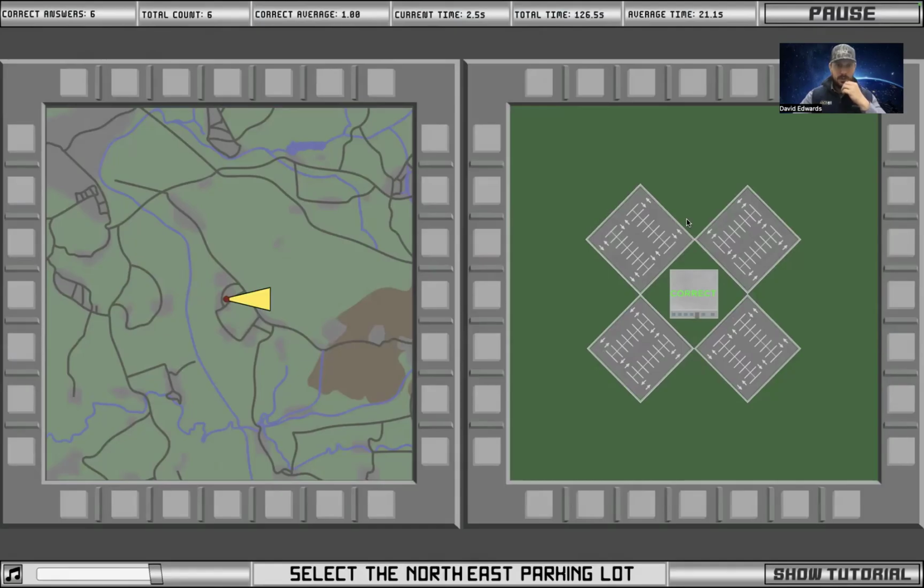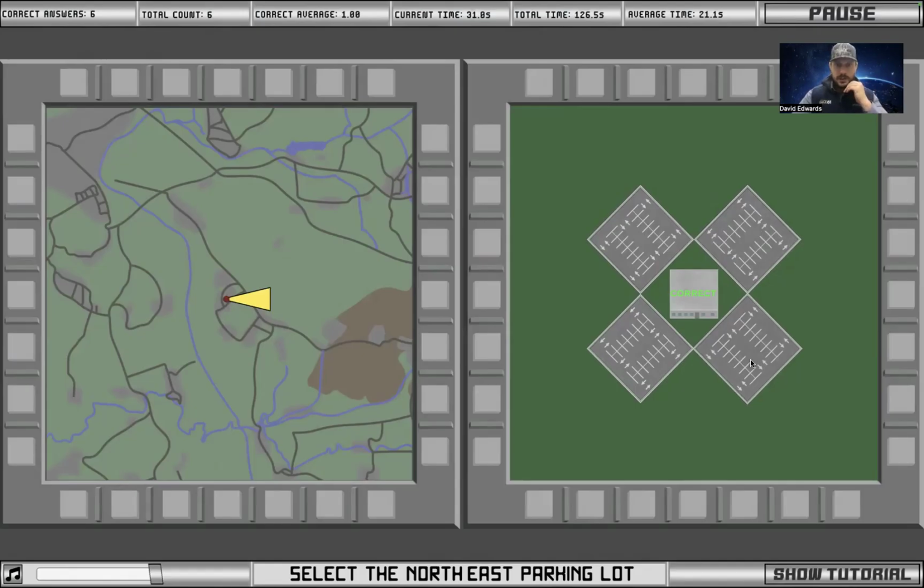Select the northeast parking lot. So you've got to pivot a couple of times. You either pivot like 45 degrees or 90 degrees. If I said that wrong before, just see this orientation right here. This is pivoting like 45 degrees to begin with, and then this is a 90-degree pivot. This is a 90-degree pivot. So for northeast, you're going west already, so you're going to have to pivot a couple of times. If you pivot over here, you're going to be going northwest, because the direction's facing west.